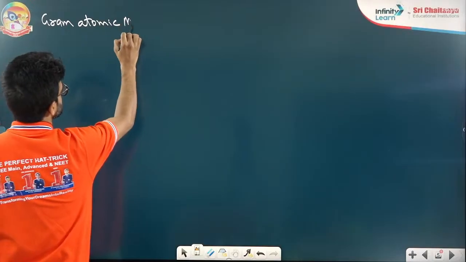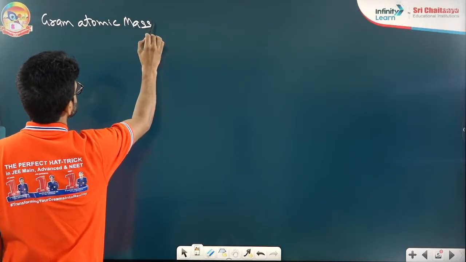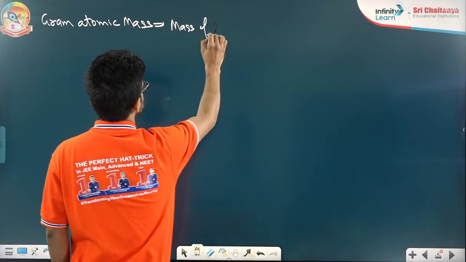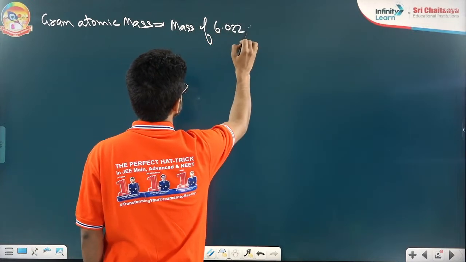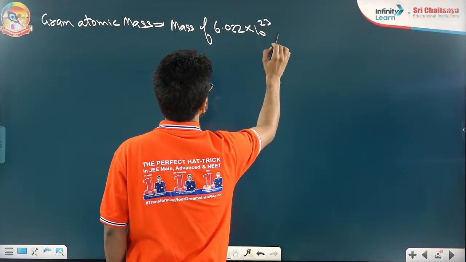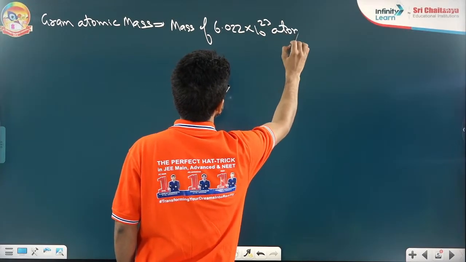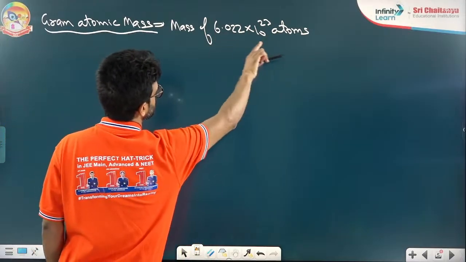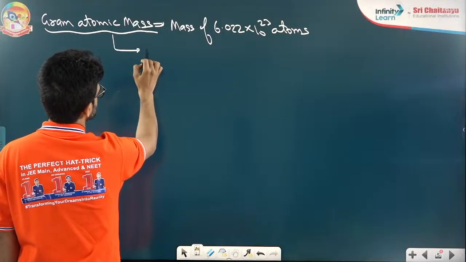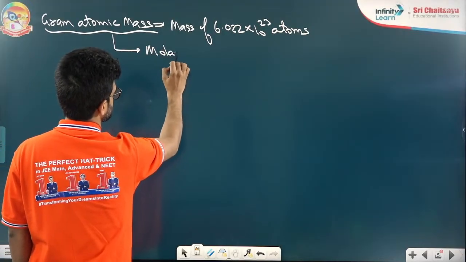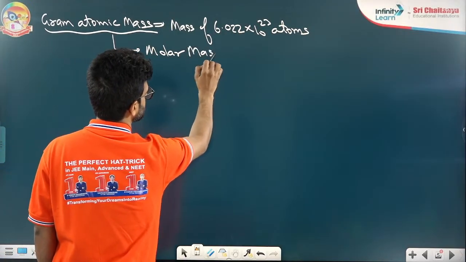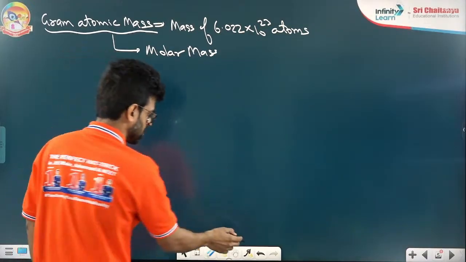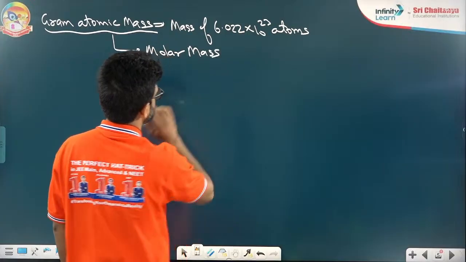Gram atomic mass is the mass of so many atoms of the same element, definitely. So I am measuring the mass of so many atoms, so I can call it what? Molar mass. So if they use the word molar mass, it is the mass of one mole.